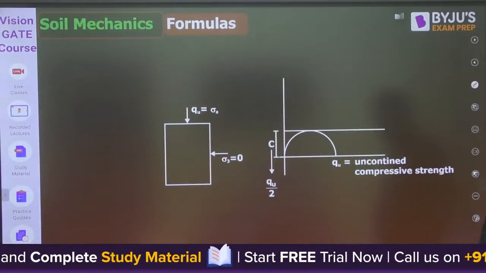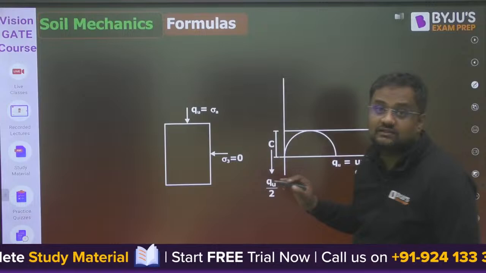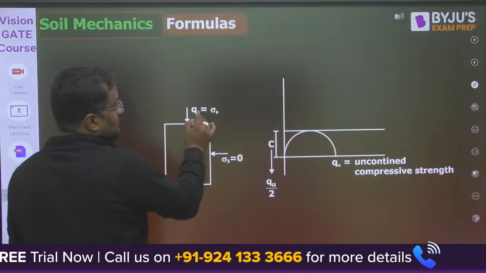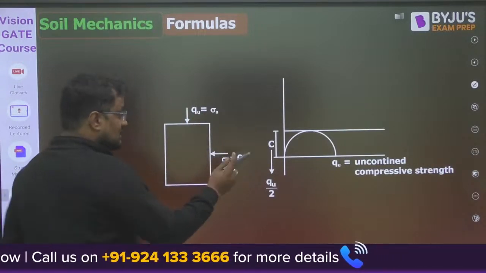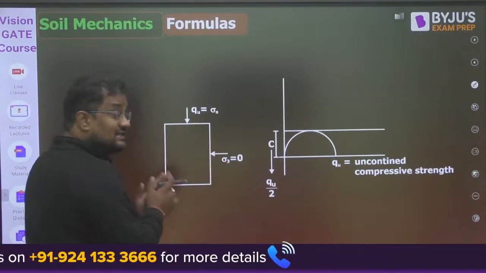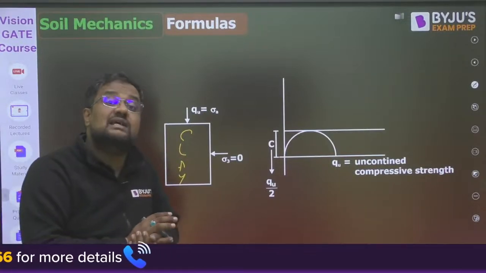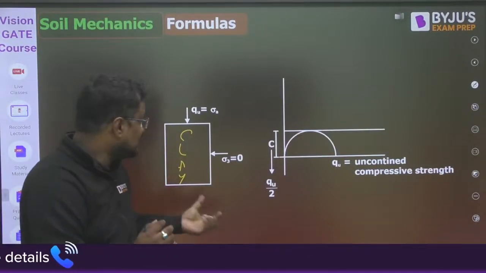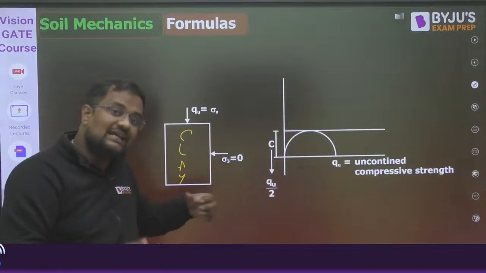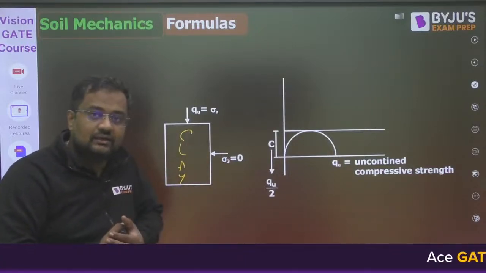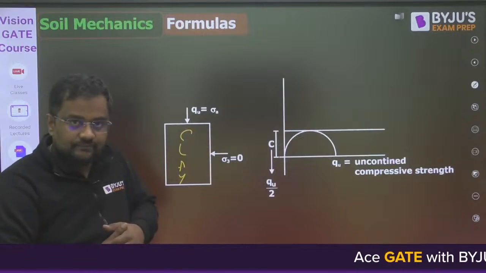Okay guys, the unconfined compressive strength test is a special type of triaxial test. Unconfined means sigma 3 is 0. This is only done for clay, because if sigma 3 is equal to 0, you cannot make the sample for sand. How will the sand stand erect? Clay can stand erect due to cohesion, due to intermolecular binding, but how can sand? So therefore it is used only for clay.